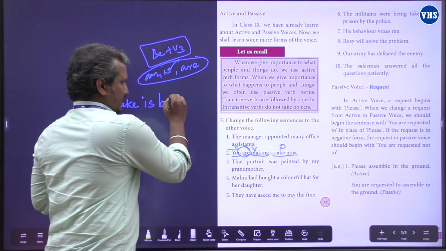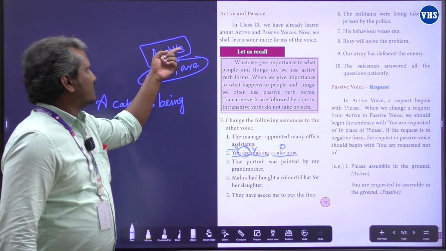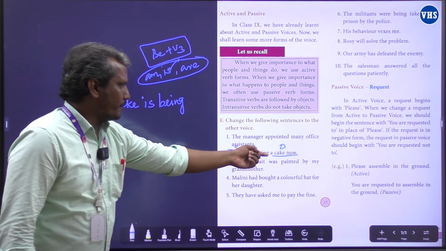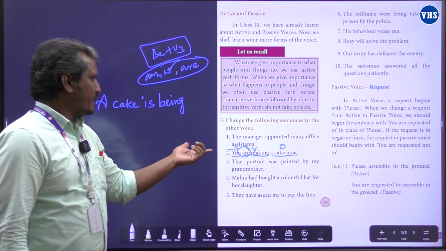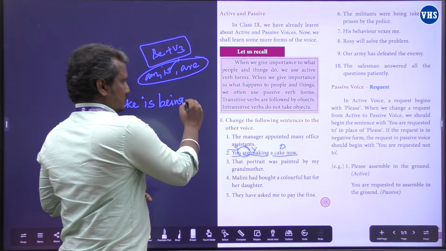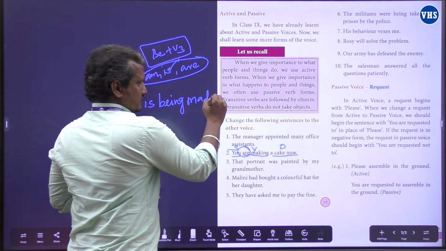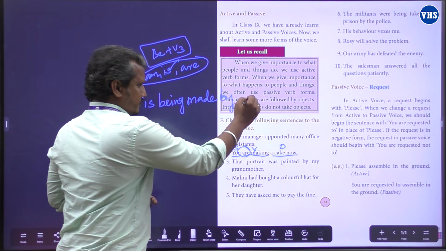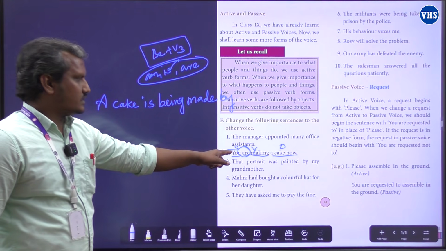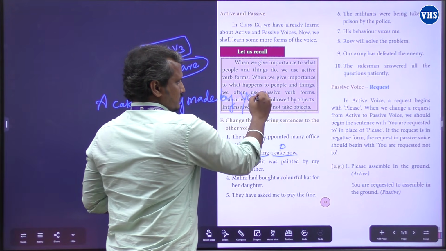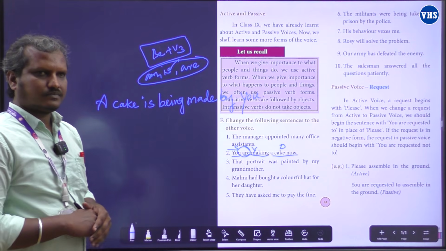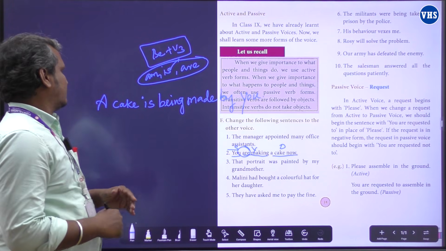A cake is being... and what can be the V3 for this one? Make, made, and made. So made is the V3. And by you, the subject comes as an object in the passive voice. That's it. Let me read the answer.